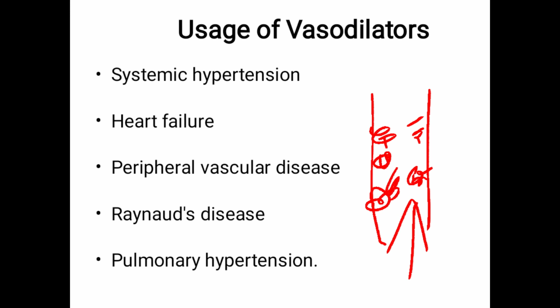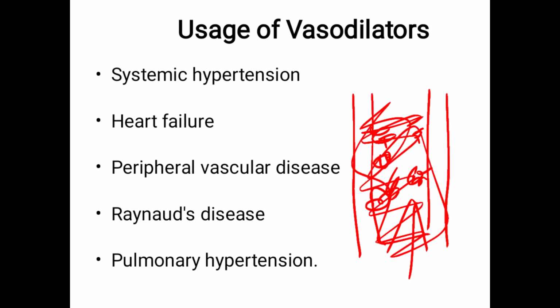But when we dilate the vessels, the space, that is the internal diameter of the vessels, increases, more blood can flow through the vessels and more blood can be supplied to the heart. So the heart gets more blood, hence the workload on the heart decreases, and blood does not pass forcefully through the vessels, so the blood pressure decreases. So vasodilators are ultimately responsible for decreasing hypertension, so they act in the treatment of hypertension.